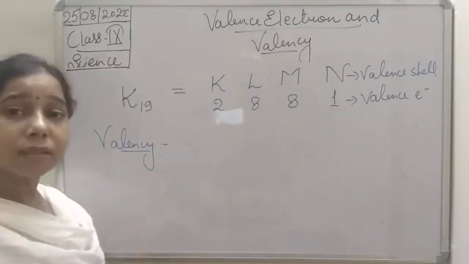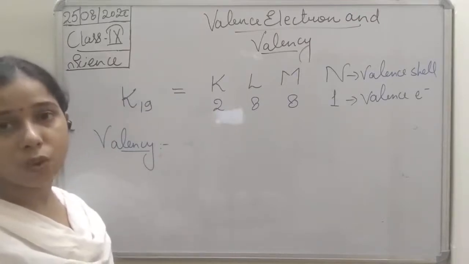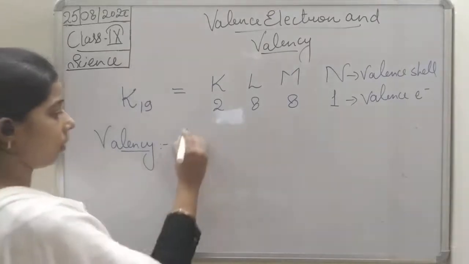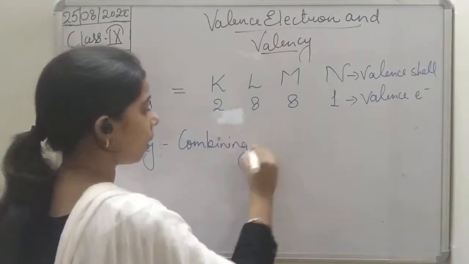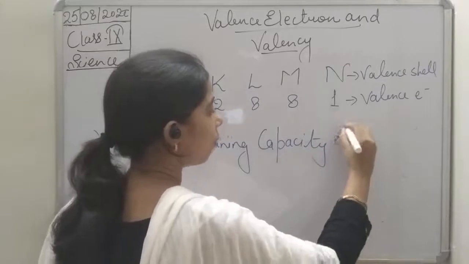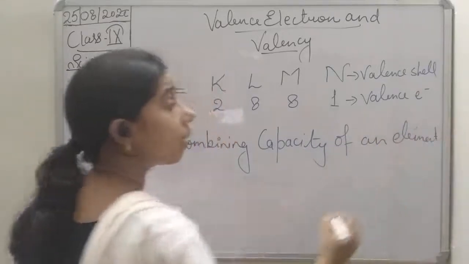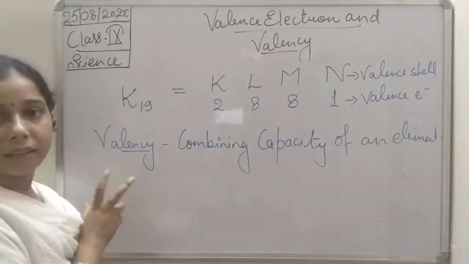What is a valency, students? Valency is the combining capacity of that particular element. Combining capacity of an element is known as a valency.